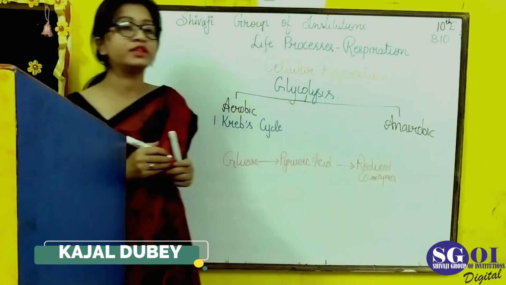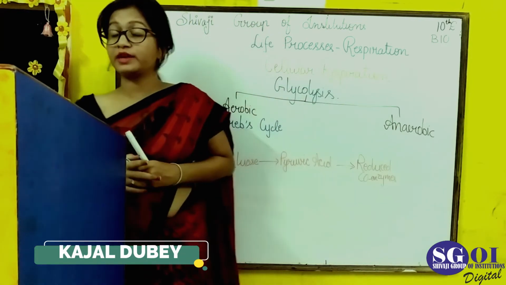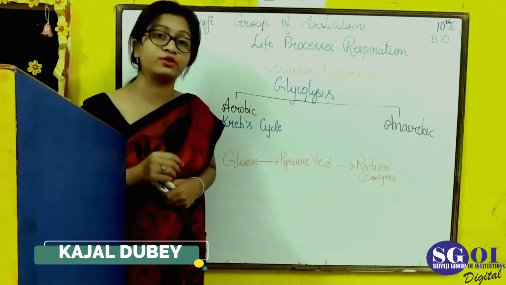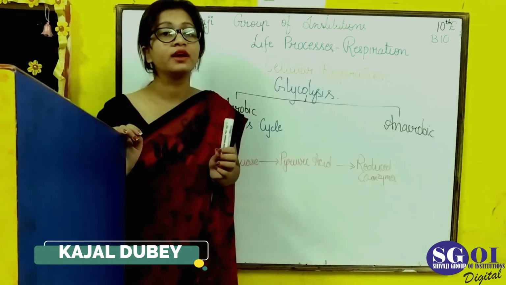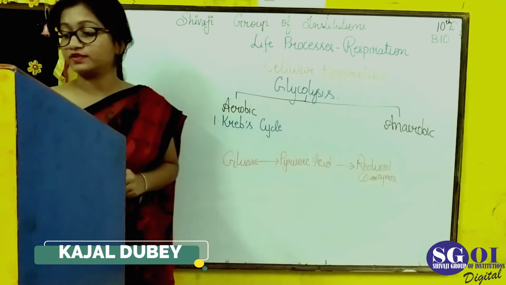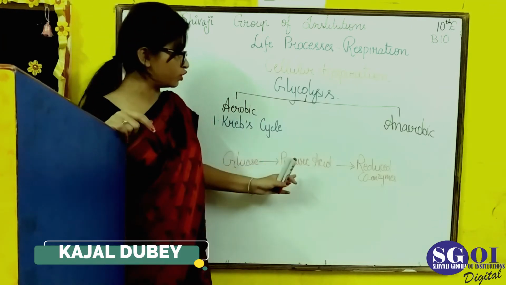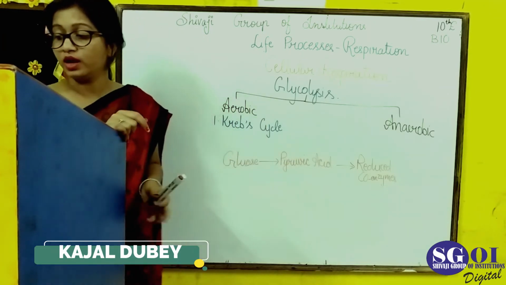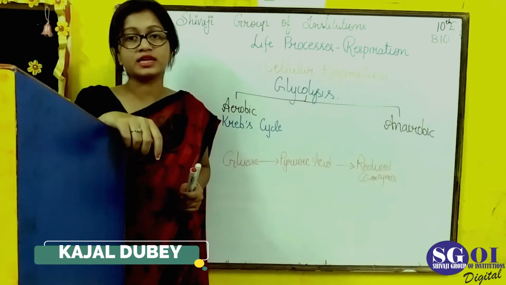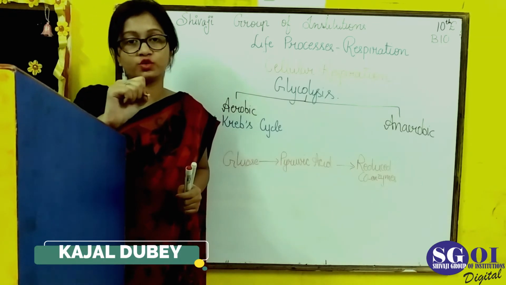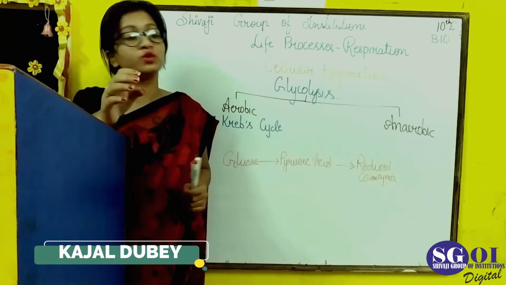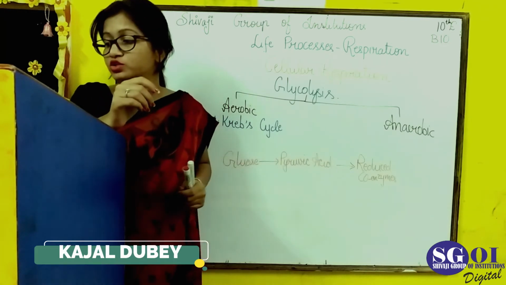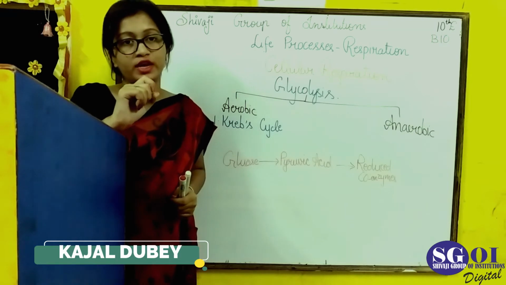The Krebs cycle occurs inside the mitochondria, which means this process helps to generate ATP. Each molecule of pyruvic acid is broken down and completely oxidized, and 6 molecules of CO2 are released. This process gives rise to reduced coenzymes and also generates a large amount of energy.